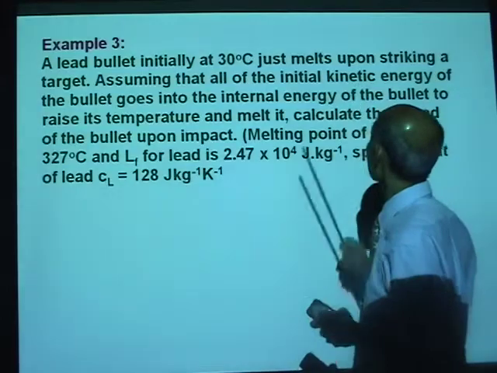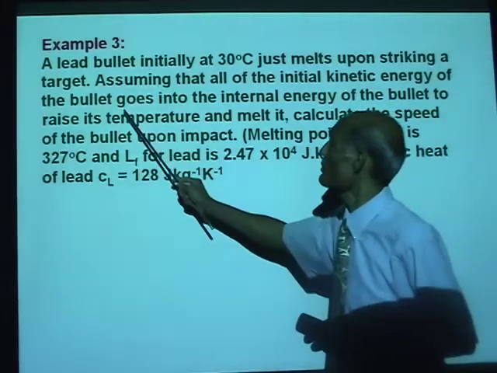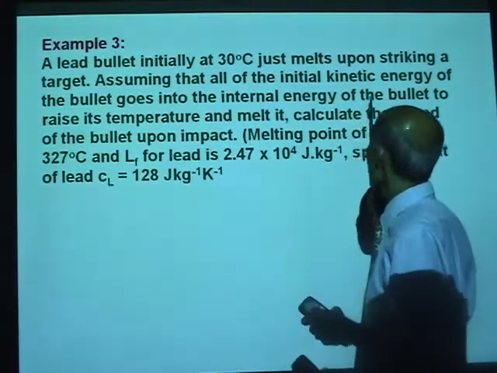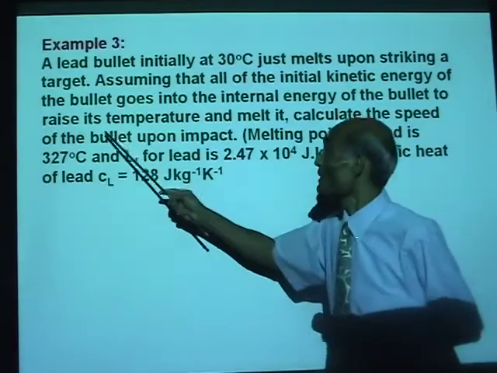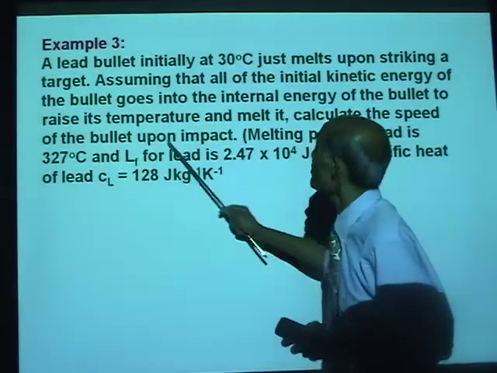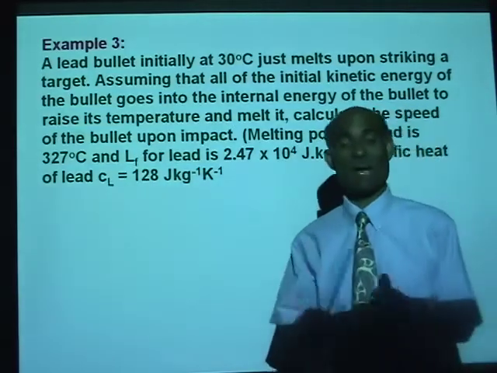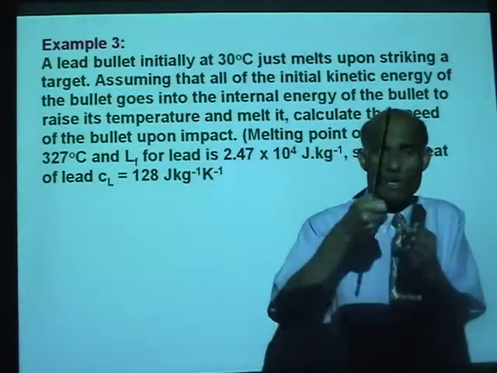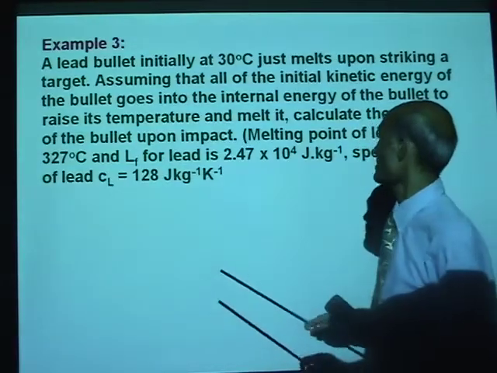Assuming that all the initial kinetic energy of the bullet goes into its internal energy to raise its temperature, calculate the speed of the bullet upon impact. What was the speed of the bullet when it struck the target?